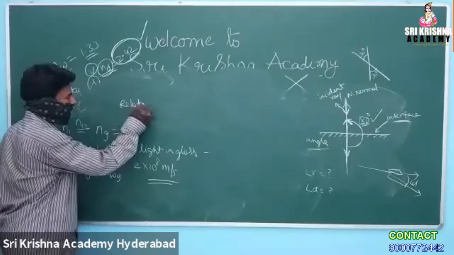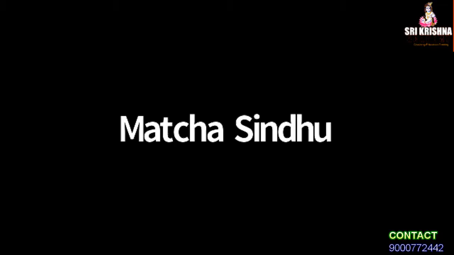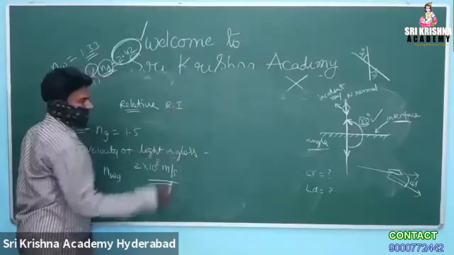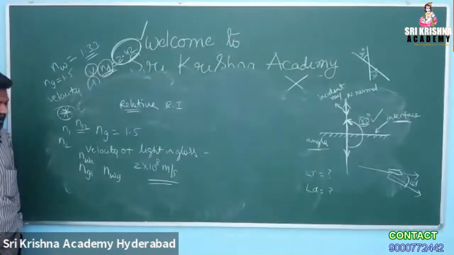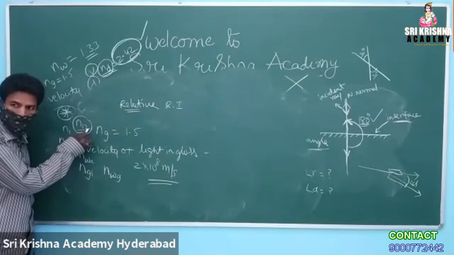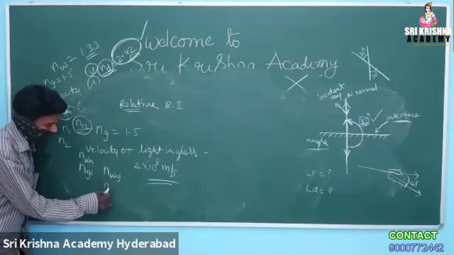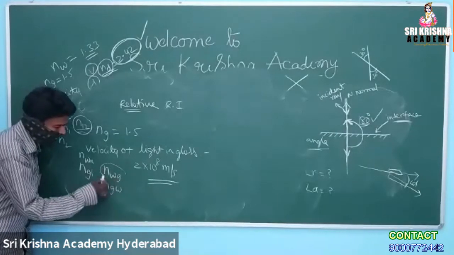The refractive index of the first medium relative to the second medium, for light passing from the first medium to the second medium. The meaning is relative refractive index. What is the meaning of N of 1,2? Relative refractive index of medium 1 with respect to medium 2. That is the meaning. Now you can tell what N of WG is. N of GW: what is the meaning? N of WG?